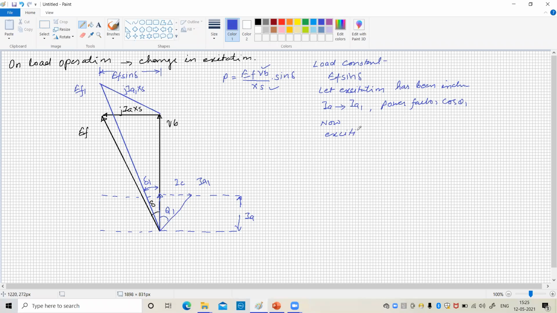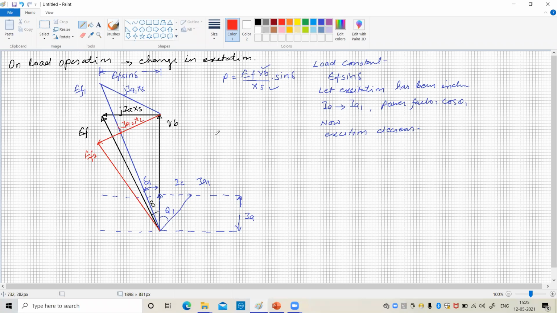Now the excitation decreases. We have decreased the excitation. So when there is a decrease in excitation, the excitation EMF will be smaller, and under such condition this is the new diagram. So this is IA2 X, J, and this is EF2.